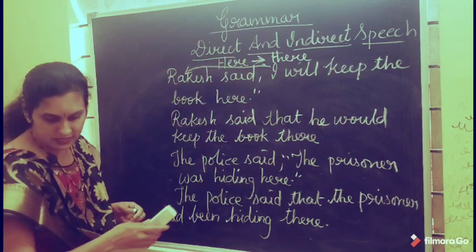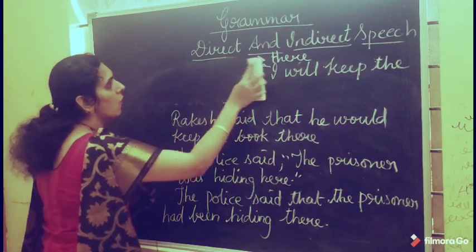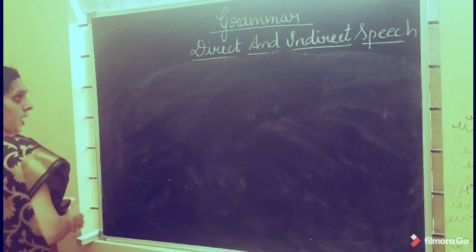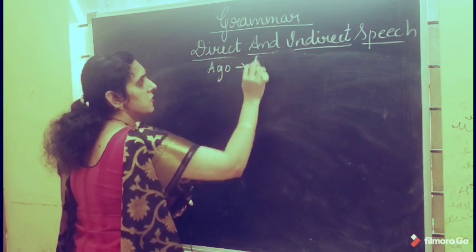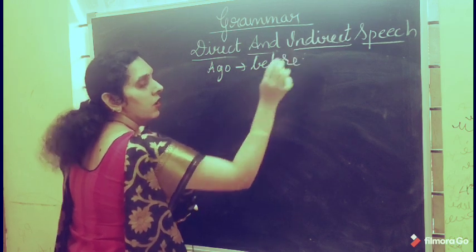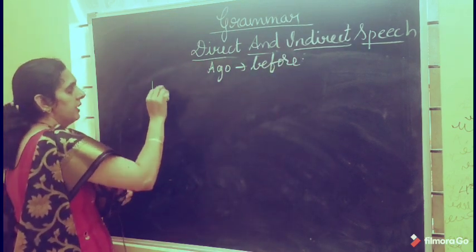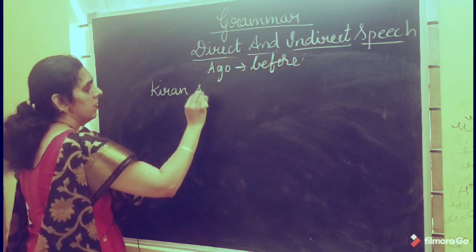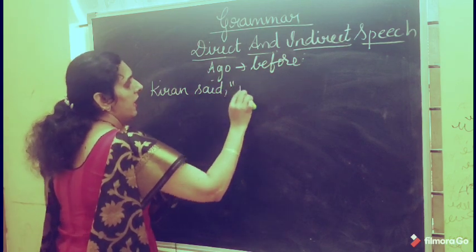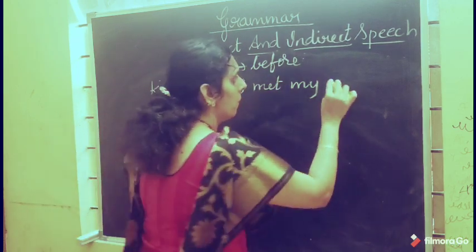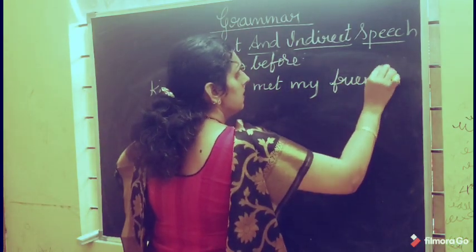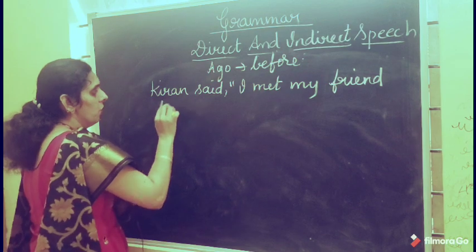What is the next rule? Ago changes to before. Kiran said, "I met my friend 2 years ago."